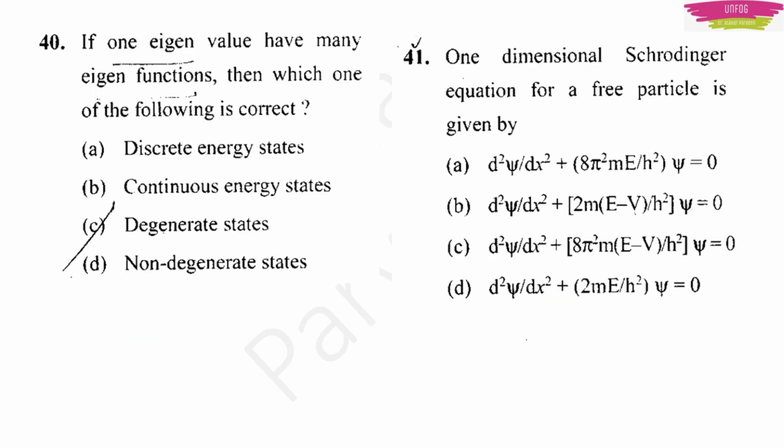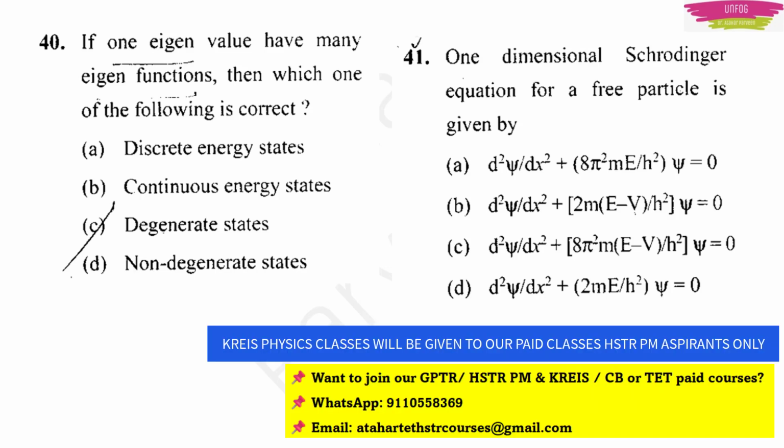Then we have a few more tough questions like these. If one eigenvalue has many eigenfunctions, which one of the following is correct? This is a special situation where one eigenvalue has many eigenfunctions. Usually one eigenvalue has only one eigenfunction. The special scenario is known as degenerate states, where one eigenvalue has many eigenfunctions.